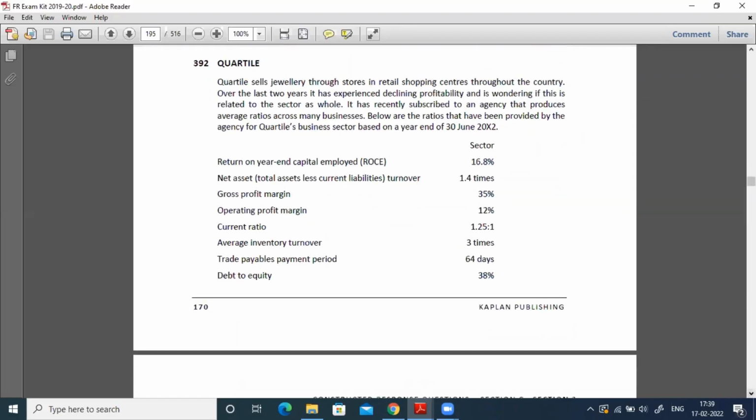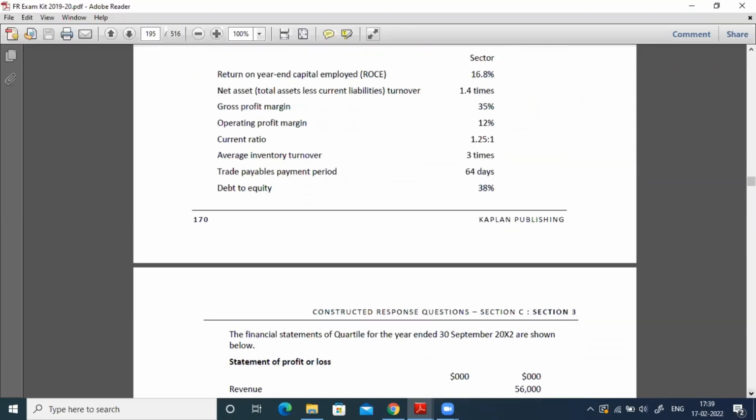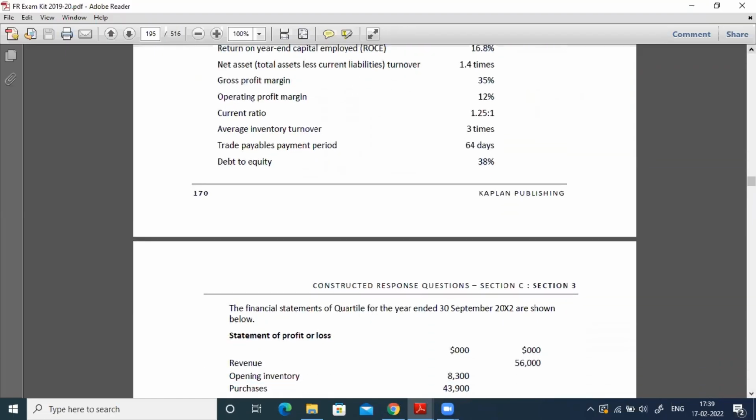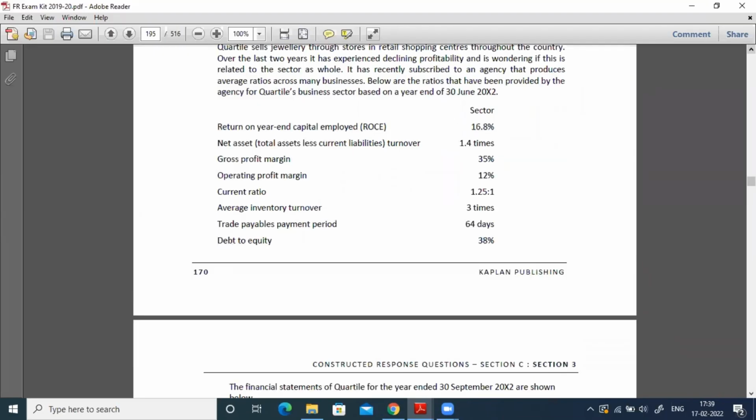Now next. These are the industry values, and they are given in the question. So they gave return on capital employed, net assets turnover ratio, gross profit margin ratio, operating profit margin, current ratio, average inventory turnover, trade payable payment period, and debt equity ratio.